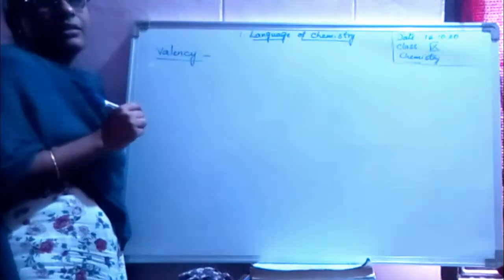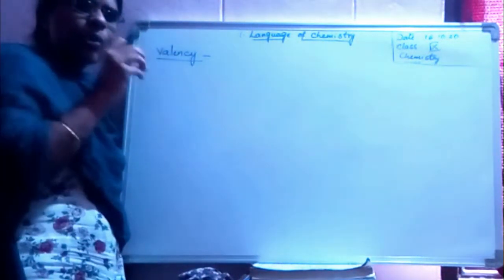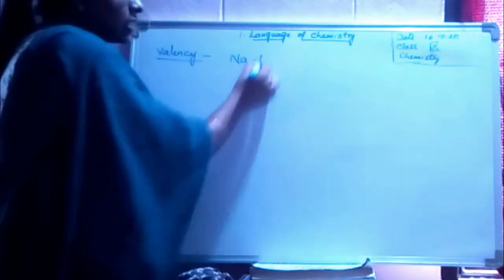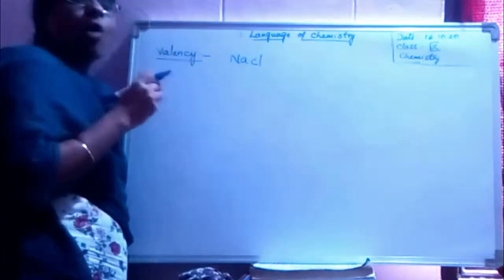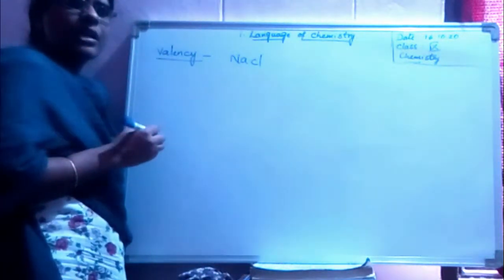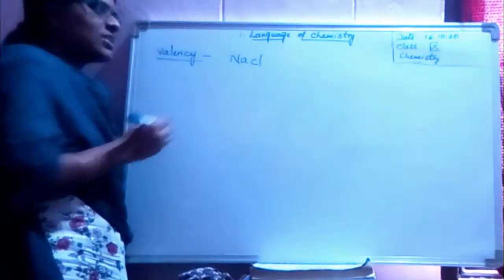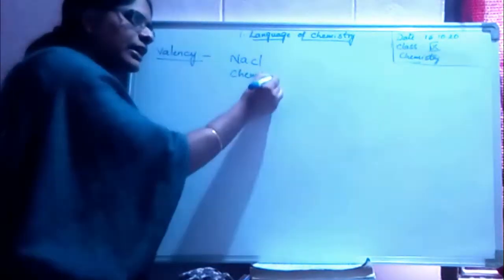See here, in a bond formation we are getting the NaCl compound. In order to form this compound there must be some bonds between sodium and chlorine. These bonds we call chemical bonding.